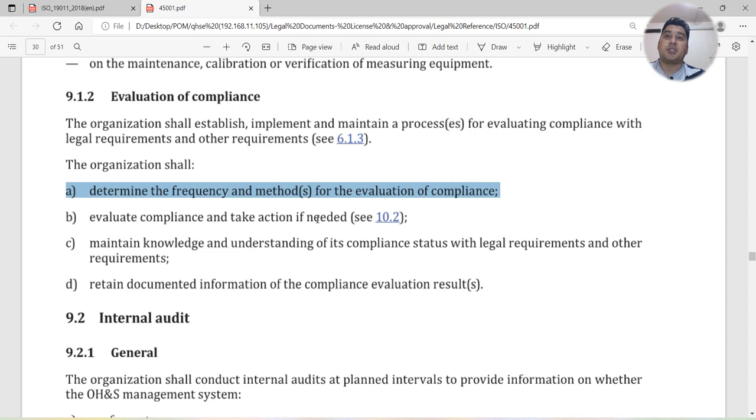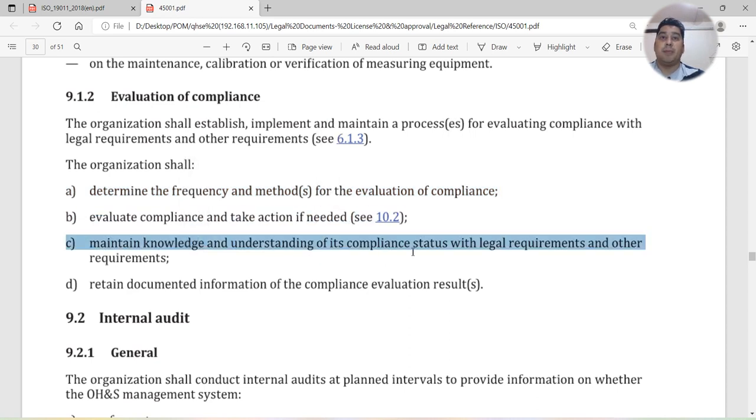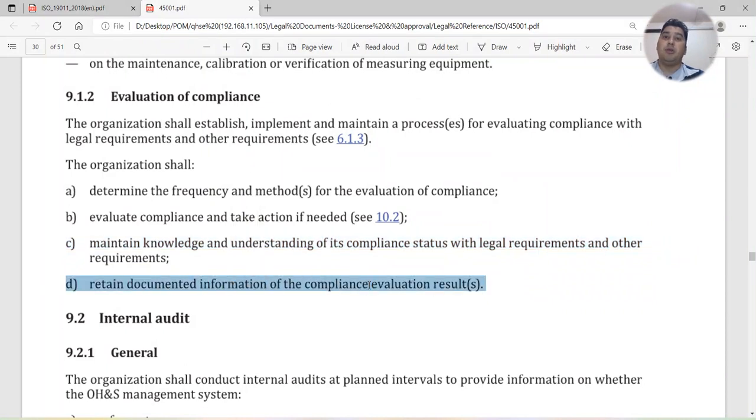Evaluate compliance and take action if needed. Maintain knowledge and understanding of its compliance status with legal requirements and other requirements. Retain documented information of the compliance evaluation. Whenever you are doing any compliance evaluation, it means whenever you are doing monitoring or measuring and how you are doing it, those documents should be maintained also. And you need to present them during the audit.